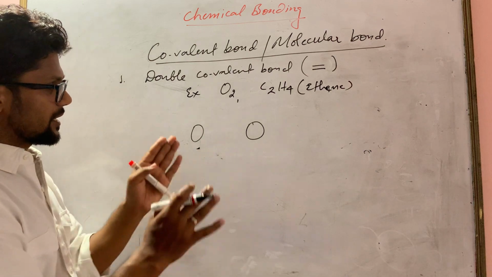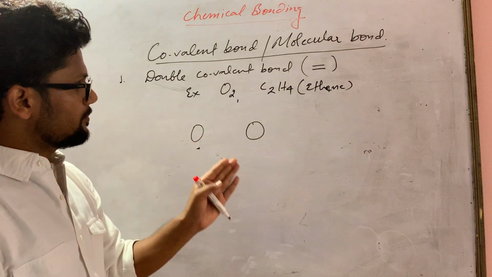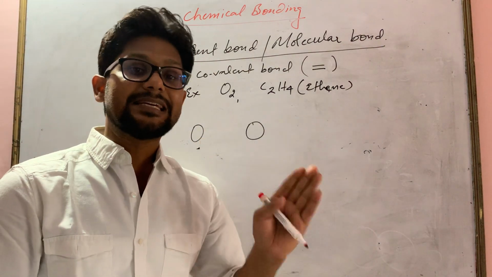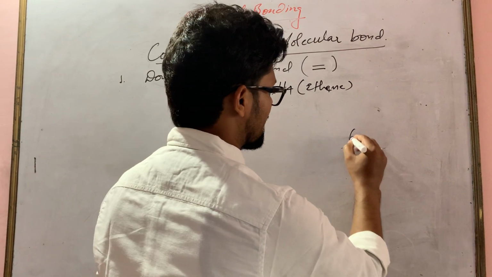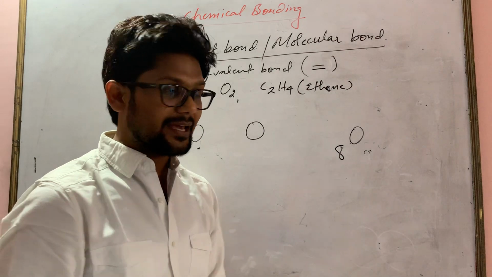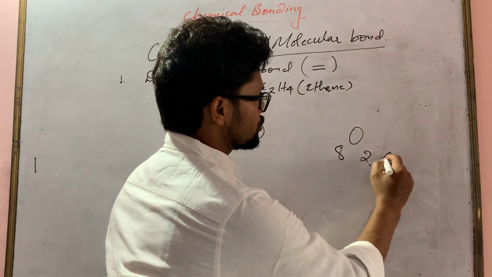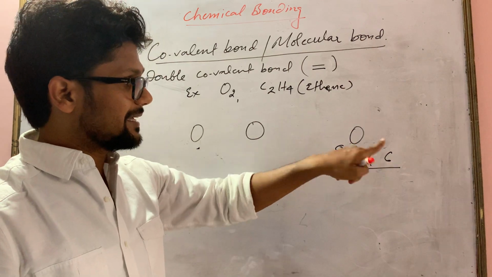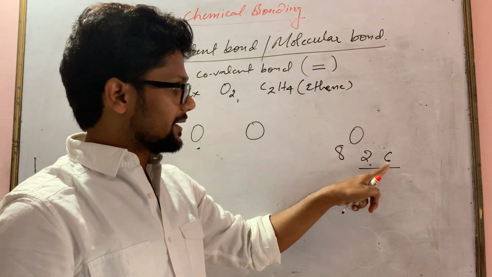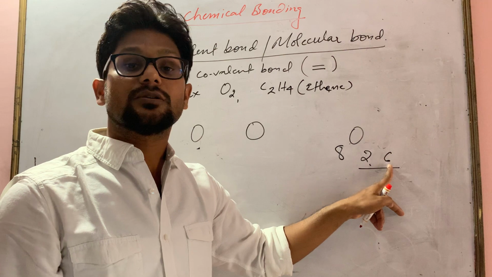Now again you try to understand how many electrons they need in their outermost shell. As we know, the atomic number of oxygen is 8, and its configuration is 2 and 6. To become stable, it needs 2 electrons in its outermost shell.